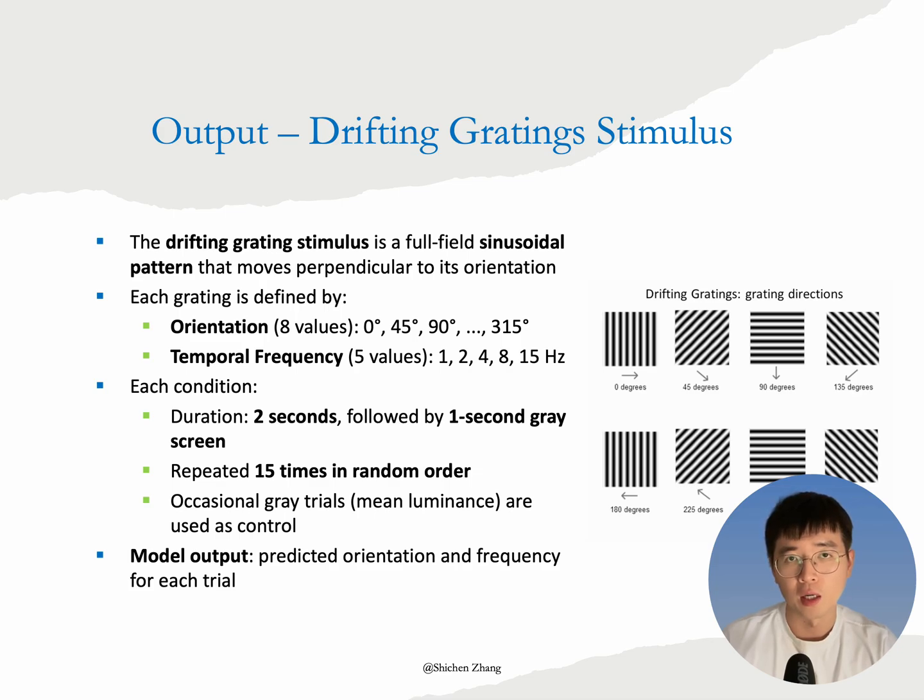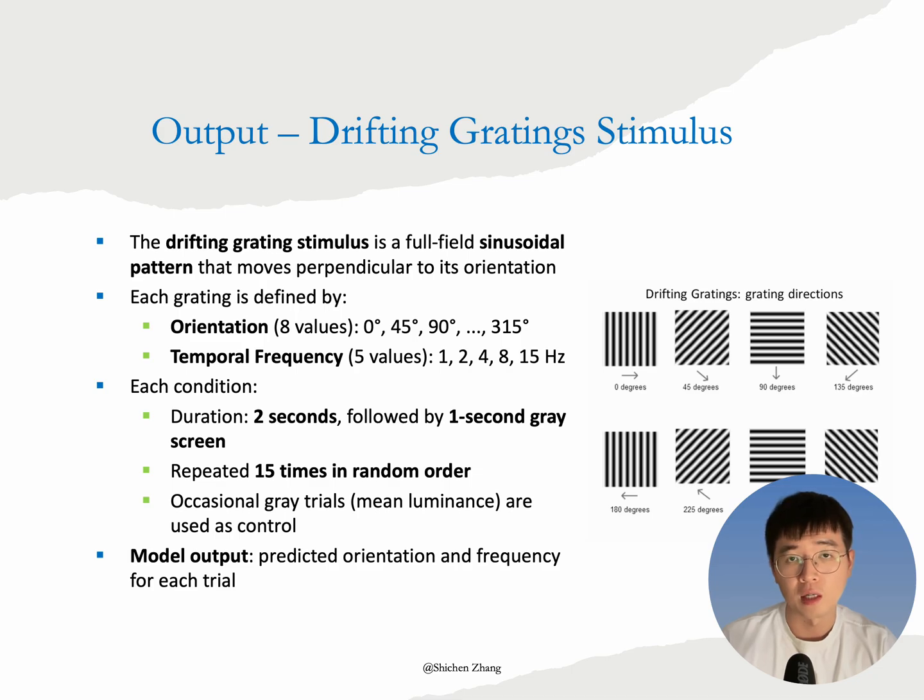In total, there are 8 orientations, ranging from 0 degrees to 315 degrees in 45-degree steps, and 5 temporal frequencies from 1 Hz to 15 Hz. Combining these gives 40 distinct stimulus conditions, each presented for 2 seconds, followed by a 1-second gray screen. These 40 conditions are shown in random order, and each is repeated 15 times during the session.